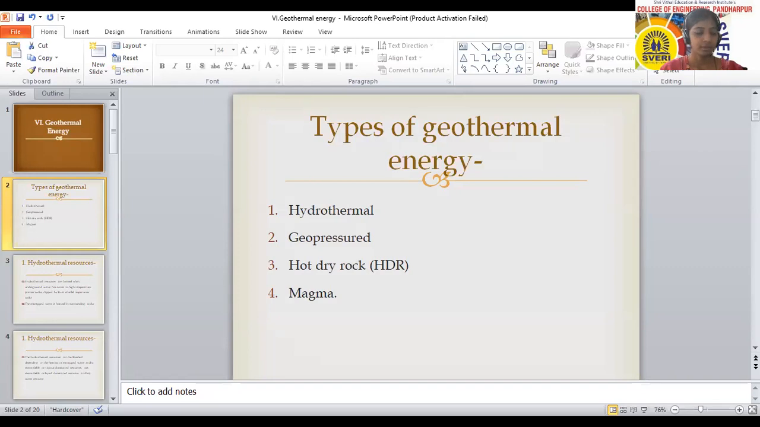Yes, yes. Okay, so in this session, we are going to see about the types of geothermal energy, or the types of geothermal resources. So, what are the resources of geothermal energy? Mainly, there are four resources. The first one is the hydrothermal energy resource, then geopressure, hot dry rock, and magma. Again, hydrothermal is classified into three types. We are going to see that one by one in detail.